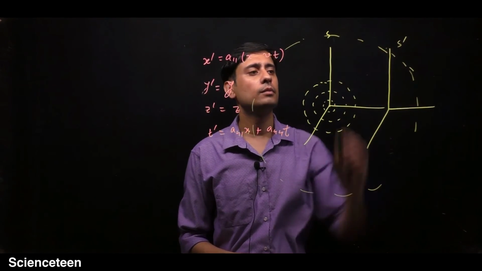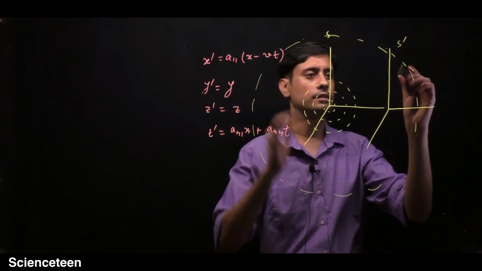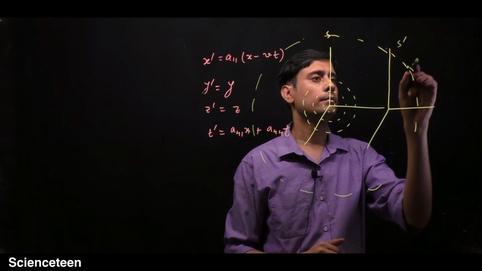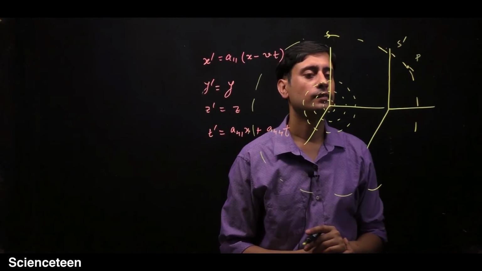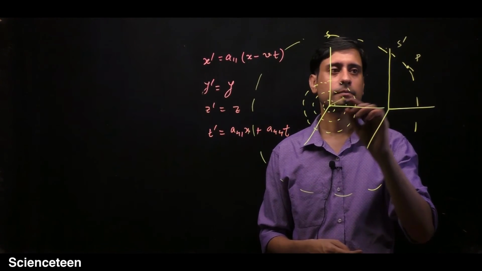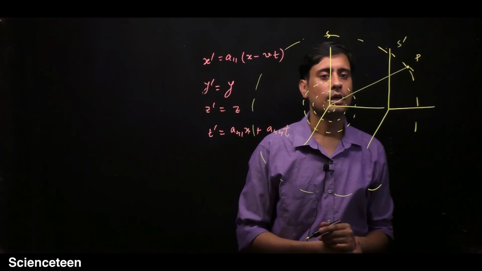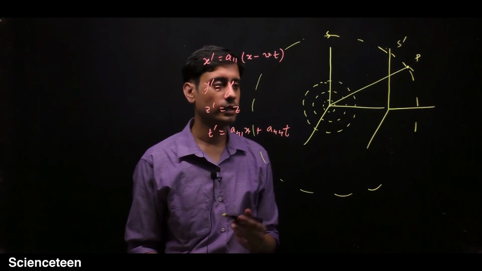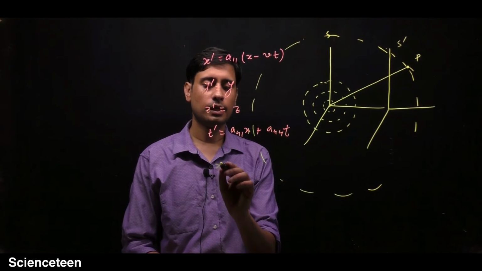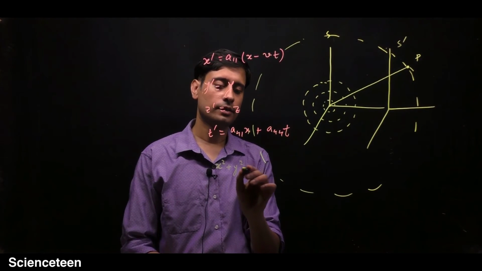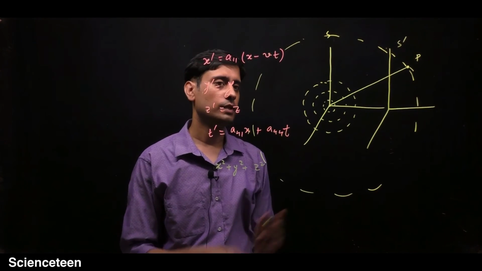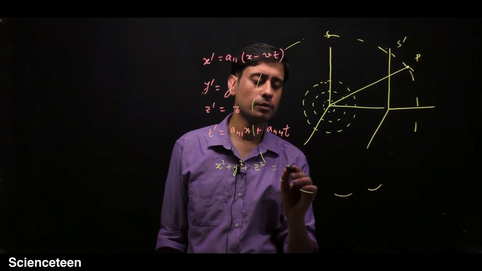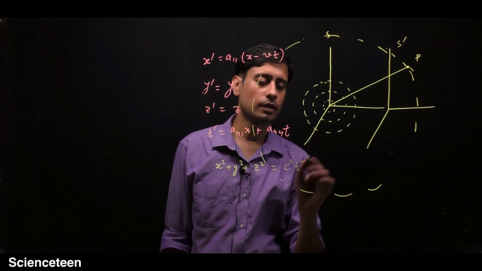The sphere has become larger, the wave front has reached here. So consider a point P on this sphere. If you apply some geometry, then you will find that x square plus y square plus z square with respect to this S frame will be equal to c square t square.